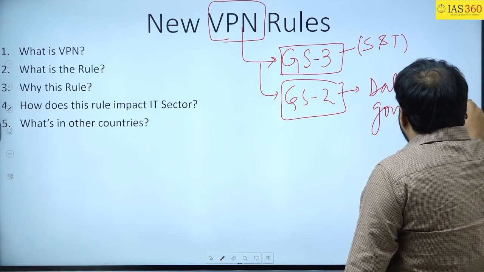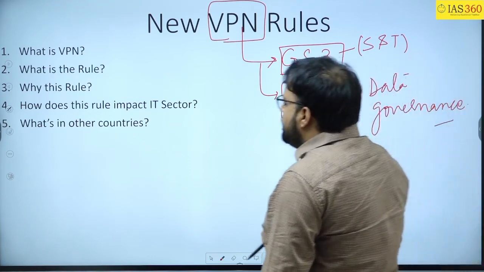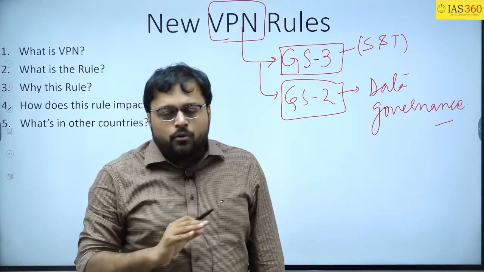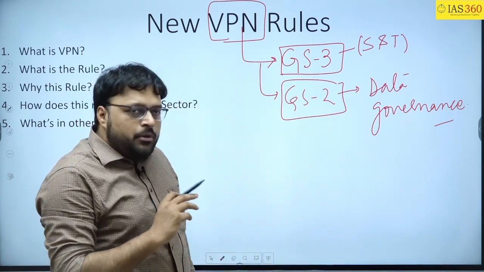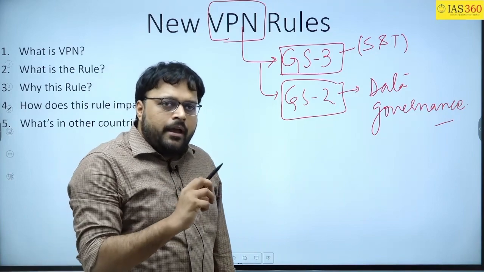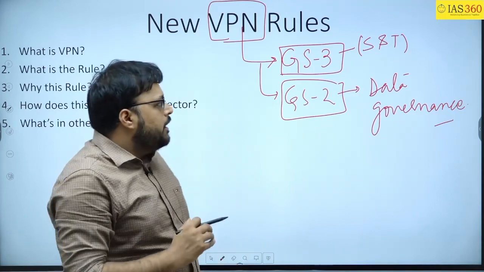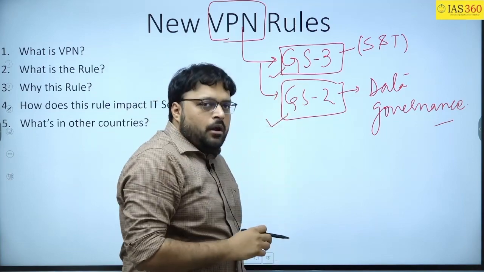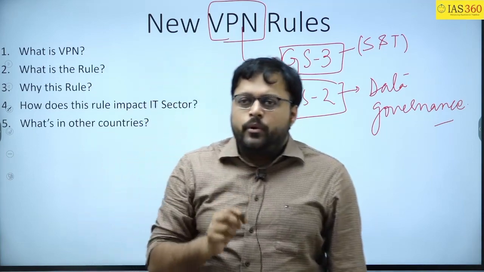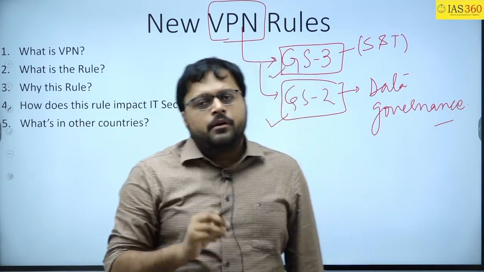Or it may also be that the UPSC will not ask a separate question on virtual private network, but it can be used as a case study in internal security under GS paper 3 or in any question on data sovereignty in GS paper 2.